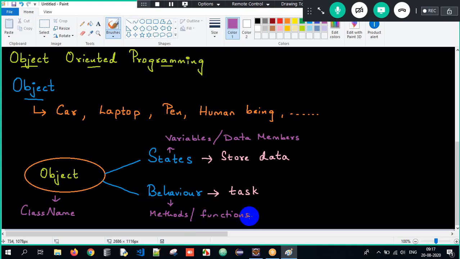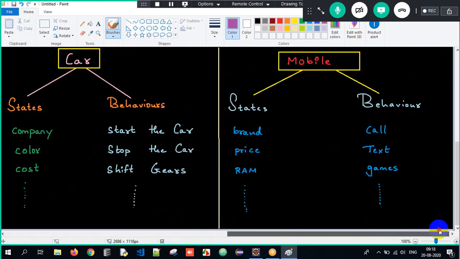Clear everyone here? We understood what is an object, what are states, and what are behaviors. So in programming perspective, object name is nothing but class name, states are nothing but variables, and behaviors are nothing but methods. Got it? Right. So as and when we understand this topic, the next thing that will come to our mind is, sir, what is a class?